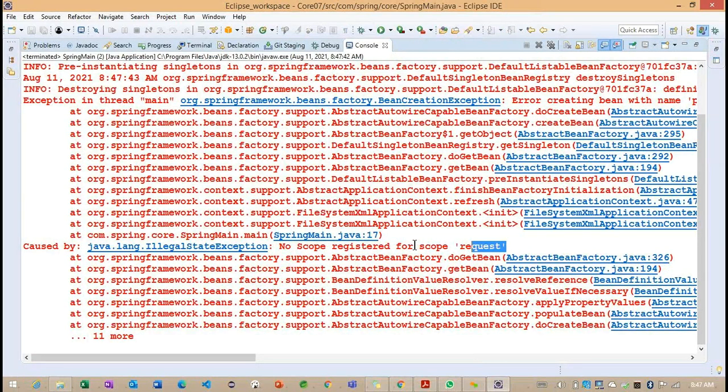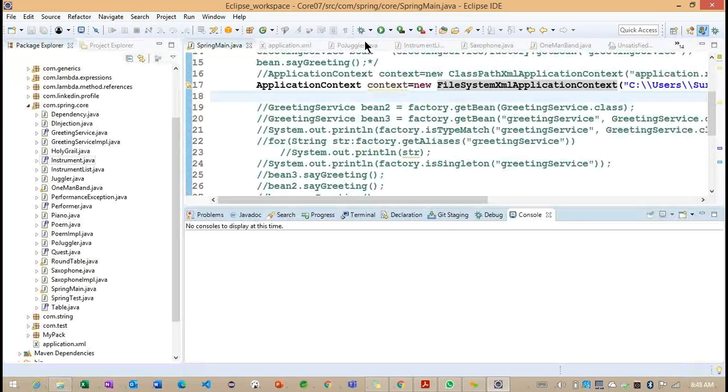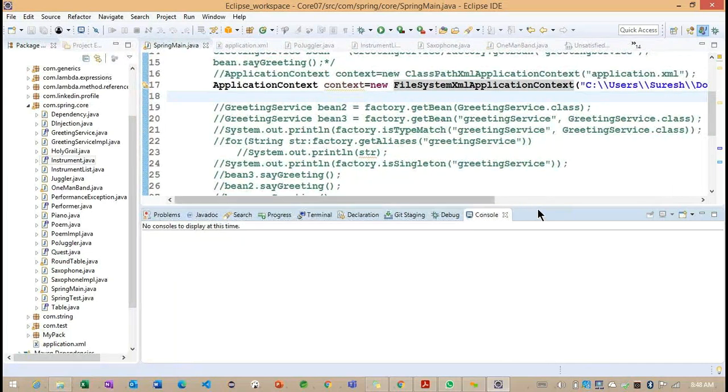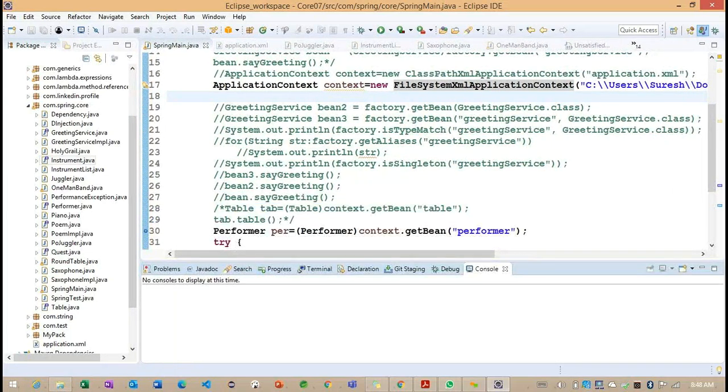Getting the point. So there is no scope for this particular request here. Now what you are understanding here, request and session is not applicable at this time because we don't have an HTTP request and the HTTP session objects here. So based on these two objects, these particular scopes are going to work here, right? So at this time we can discuss only either by default the singleton or the prototype. So these are about the scopes related information.